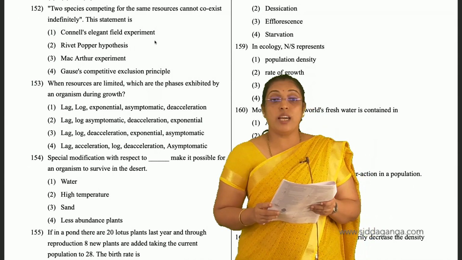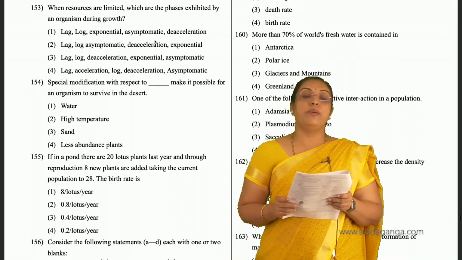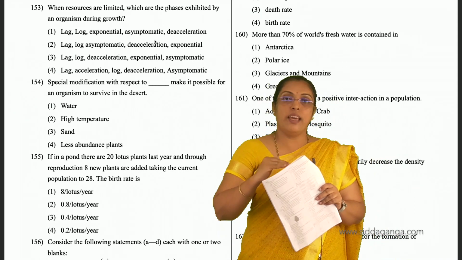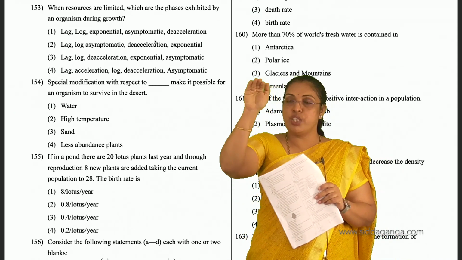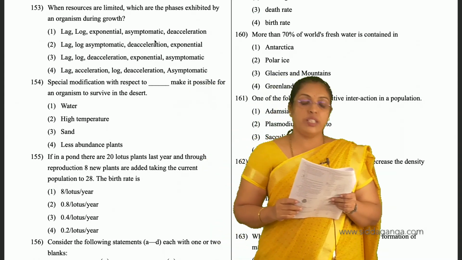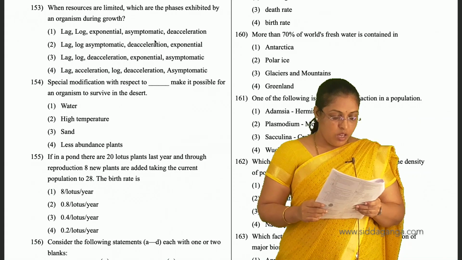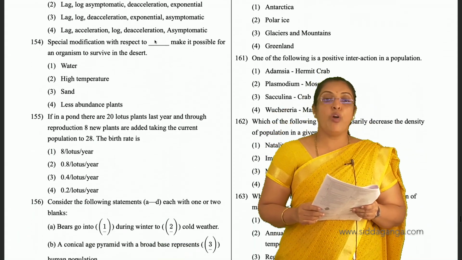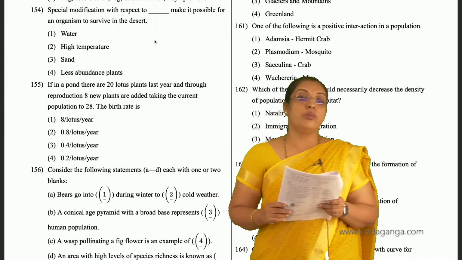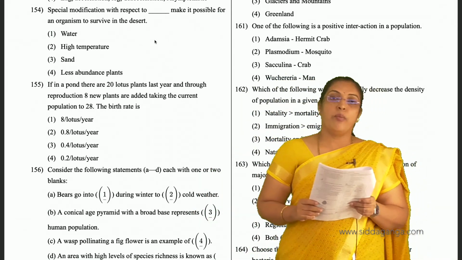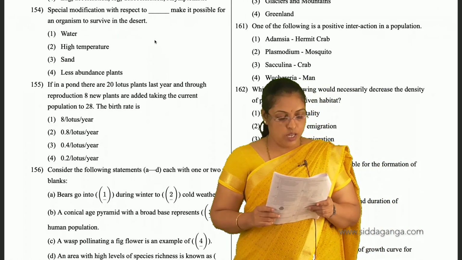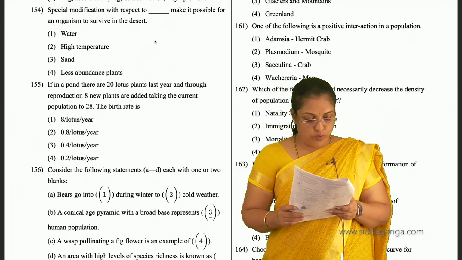Then, when resources are limited, which are the phases exhibited by an organism during growth? First it shows lag phase, then acceleration, then deceleration, then asymptote. So fourth is the answer for 153, S-shaped. 154, special modifications with respect to dash make it possible for an organism to survive in the desert. Modification with respect to water. They should conserve water. So that is one, the answer for 154.